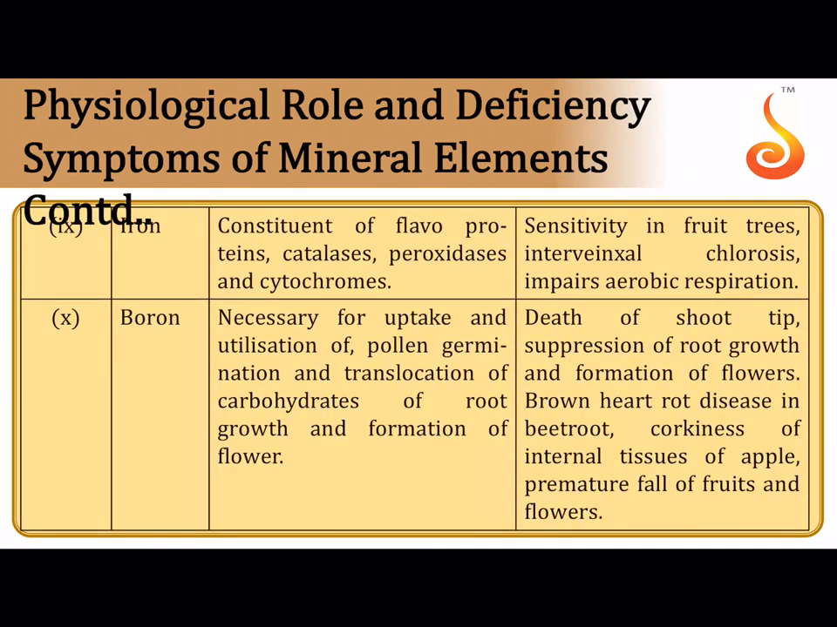Iron is a constituent of electron carriers, and iron is required for activation of enzymes called catalases and peroxidases, and the electron carriers are referred to as the cytochromes. Now if there is deficiency of iron, there is interveinal chlorosis, that is between the veins. Only the vein region appears to be green, otherwise the rest of the leaf appears to be yellow. It also impairs aerobic respiration, because iron is a part of the electron transport chain in aerobic respiration.